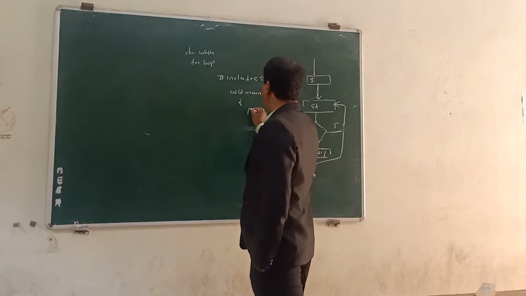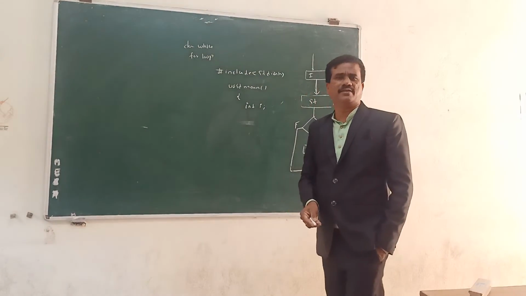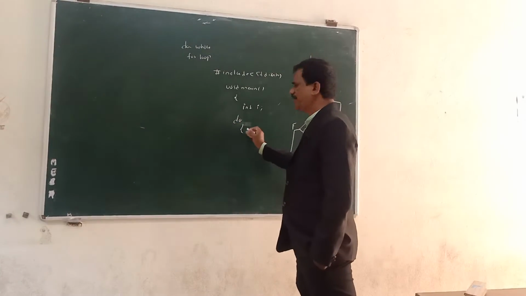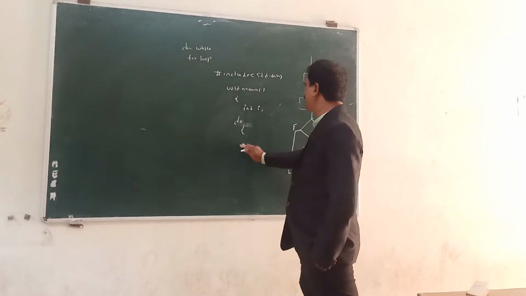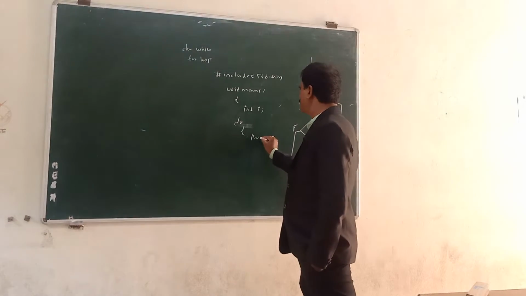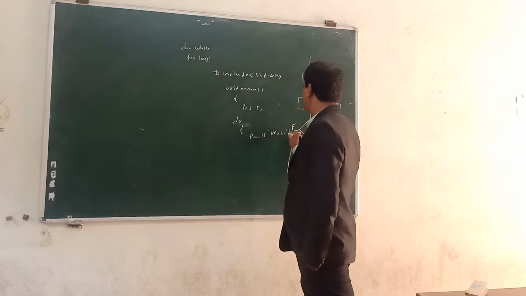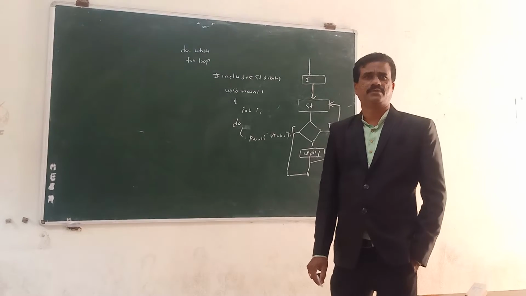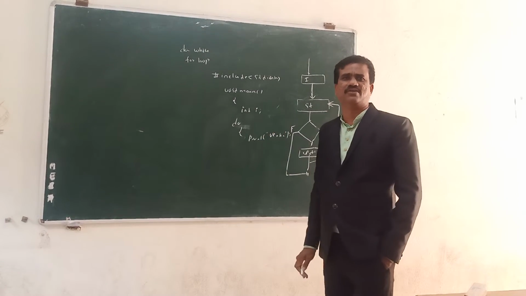You can initialize some value of int type, whatever it may be. Initially you write the initial value, then take do, entering into the loop, and printf Venkat.